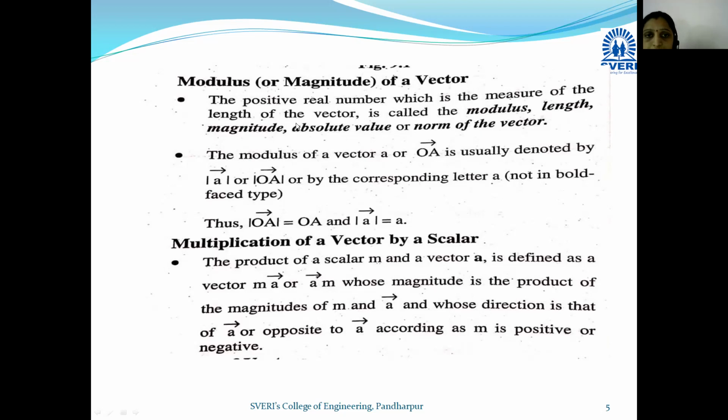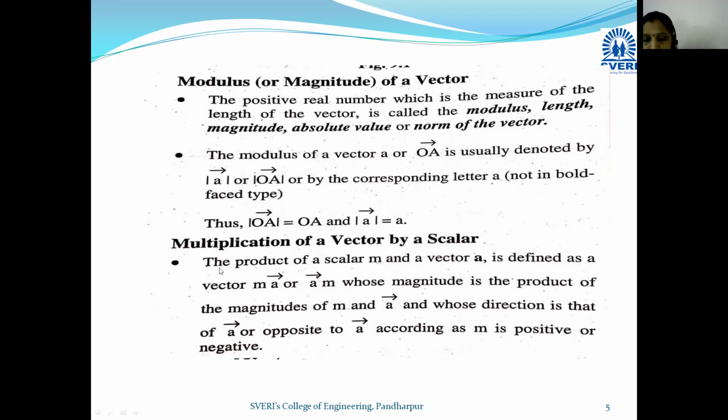The actual value of the vector is what we call the magnitude of the vector. If OA bar is a vector, then the magnitude of OA bar is usually denoted by modulus of a bar, or we can use the symbol mod of OA bar. Mod means two standing lines, and that gives us the actual value of the vector. This is the representation of the modulus of a vector.